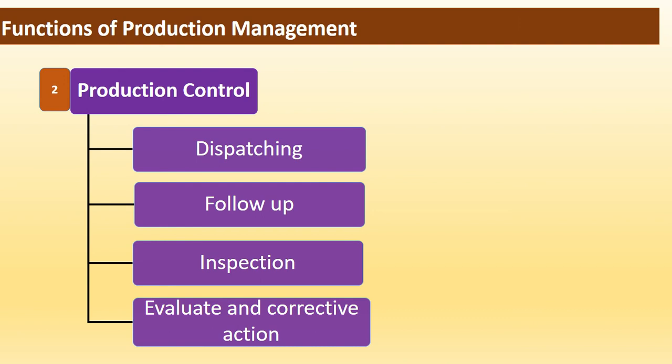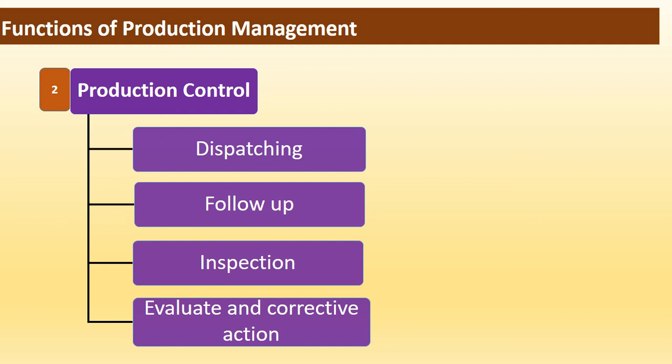Next, follow-up. It belongs to chasing or progressing, which is done after the dispatching function. Follow-up can be known as expediting or progressing. It includes activities such as status reporting, attending to bottlenecks or blockages, and removing them. The need for follow-up arises due to delay in supply of material, excessive absenteeism, changes in design specification, changes in schedule, and breakdown of machine.